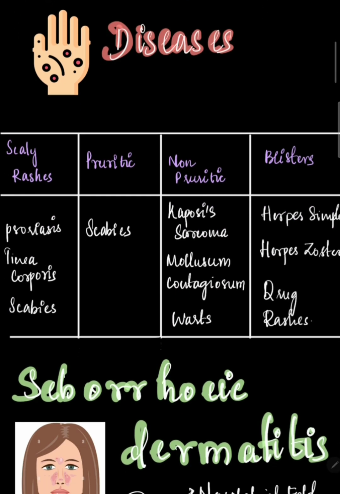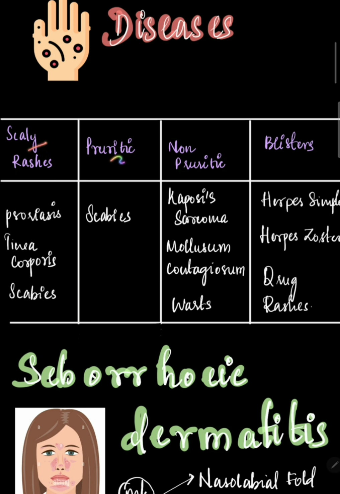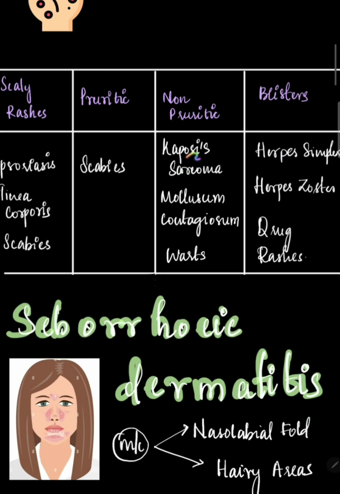Then we have mucocutaneous diseases. So they are divided into scaly rashes, pruritic, non-pruritic, and blisters. In scaly rashes, we have psoriasis, tinea corporis, and scabies. Scabies also comes under pruritic. And then in non-pruritic, we have Kaposi sarcoma. So this Kaposi sarcoma is a cancer of the endothelial origin.